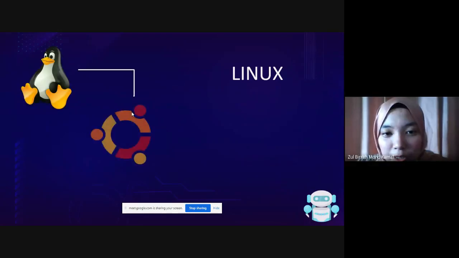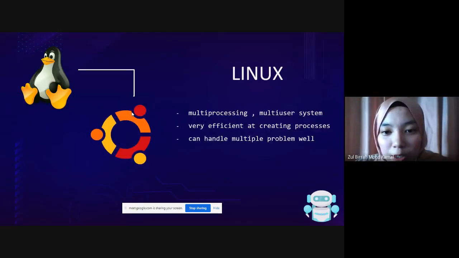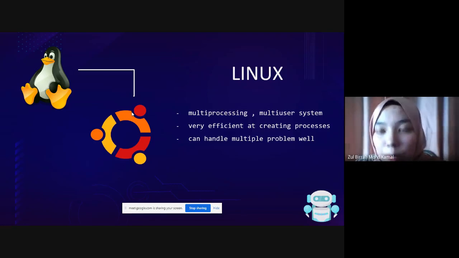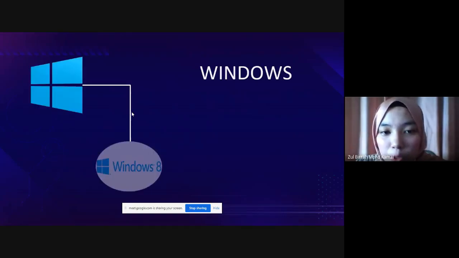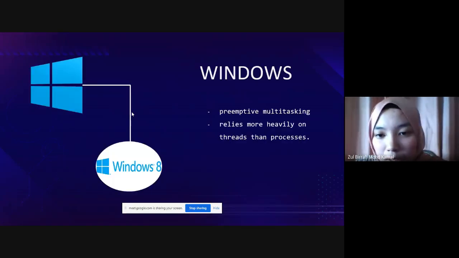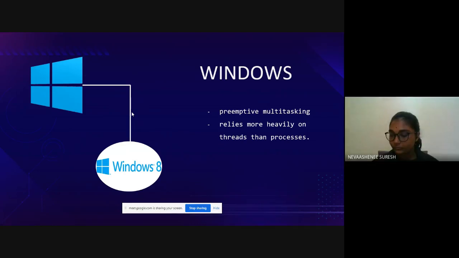Ubuntu is a multi-processing, multi-user system, very efficient at creating processes, and can handle multiple problems very well. Windows 8 has primitive multitasking and relies more heavily on threads than processes.